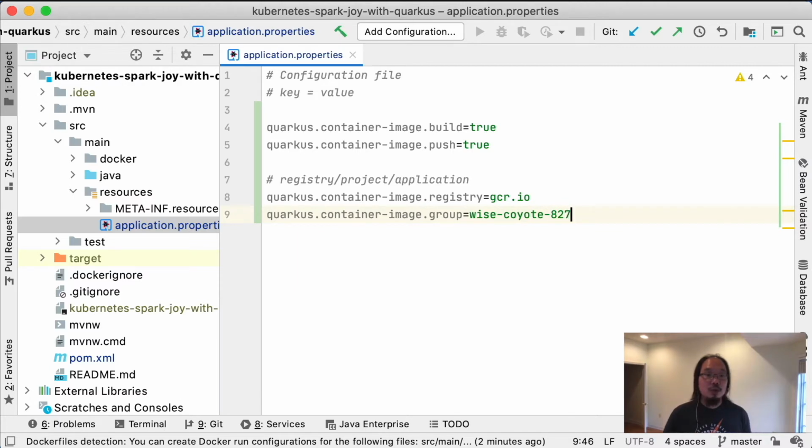And just by doing these two things, I should now be able to create my container image and push it to the remote registry using Jib. Okay, so what I'm going to do is go back to my terminal and rebuild this application.